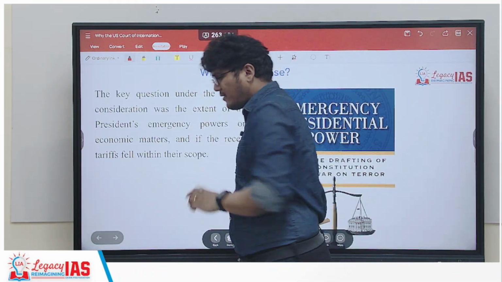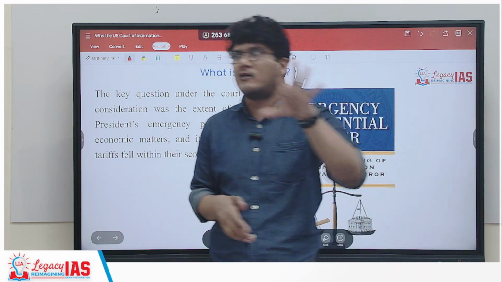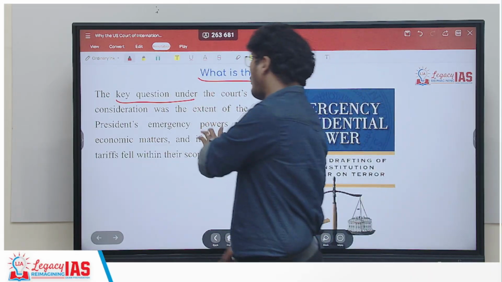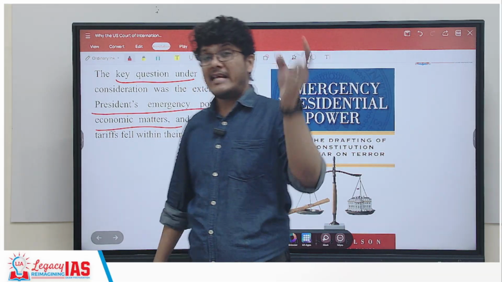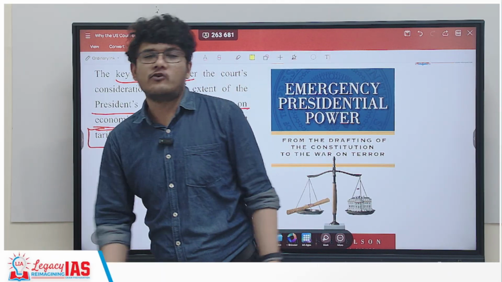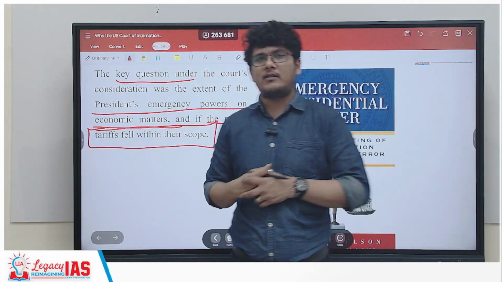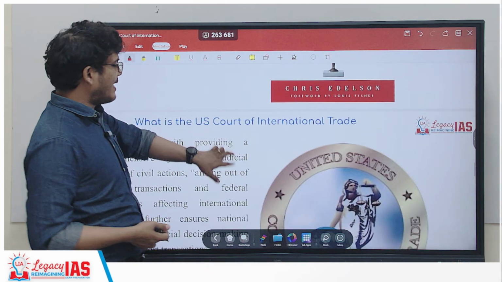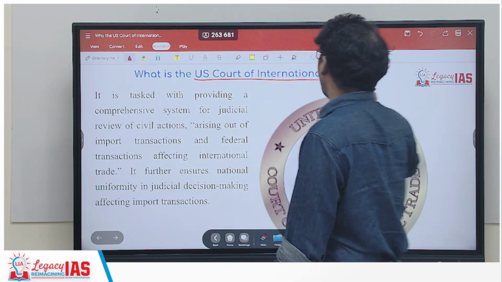Right? So once the case reached the court, it had to decide on fundamental questions. So what was the question in front of the court? The key question under the court's consideration was about the president's emergency powers on economic matters, and whether those powers included the power to impose such retaliatory tariffs or not. So it wanted to analyze how much emergency power the president has, and does this power also include the power to impose retaliatory tariffs or not, is what was being discussed. By whom? It was being discussed by the US Court of International Trade.